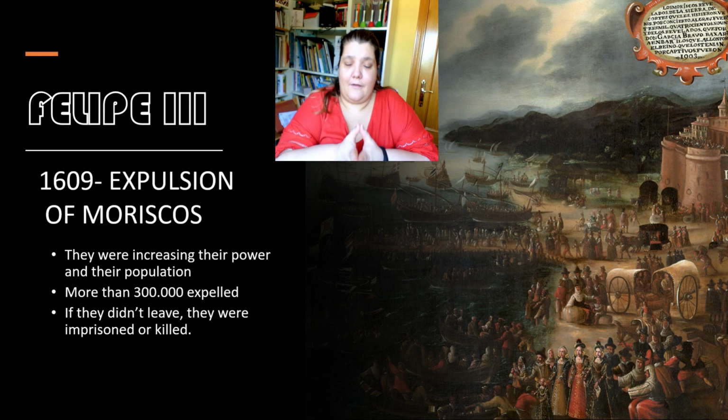So the Duque de Lerma said that all Moriscos had to leave Spain. If they didn't leave, they would go to prison or they would be killed. So more than 300,000 Moriscos were expelled and left Spain in 1609.